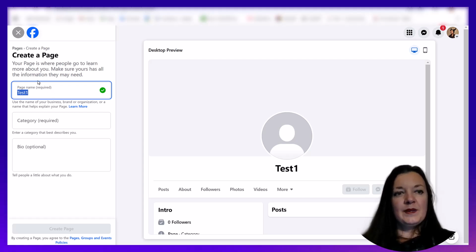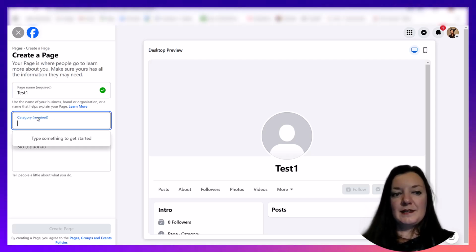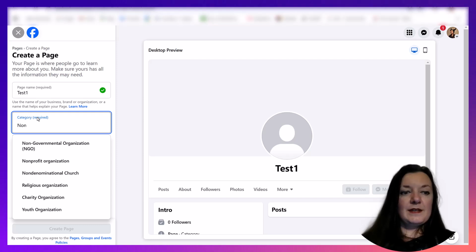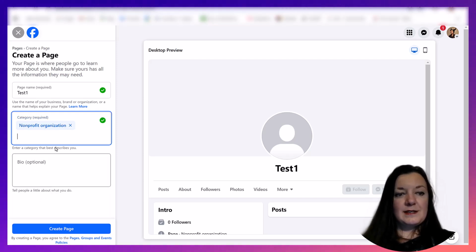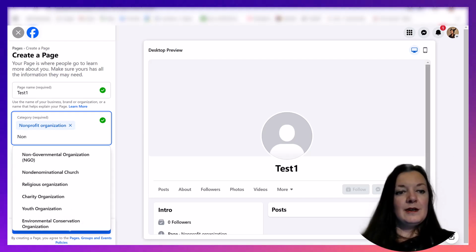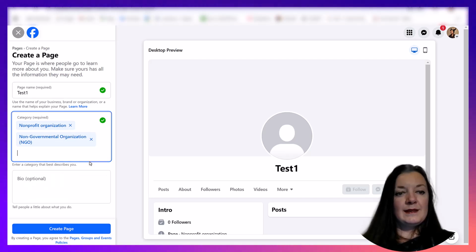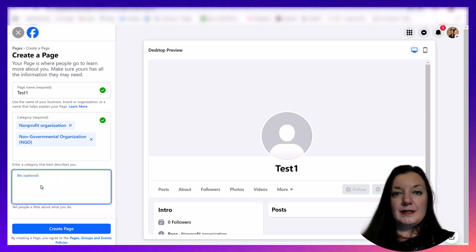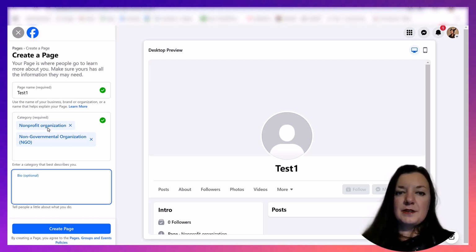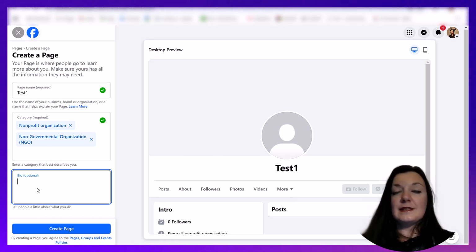But anyways, you start with putting a name for your page, for your movement for example, and a category. There is a category non-profit organization. You can also pick several, for example, non-governmental organization. And you can create a description. After you have done this, the description you can add afterwards. Then you click create a page.